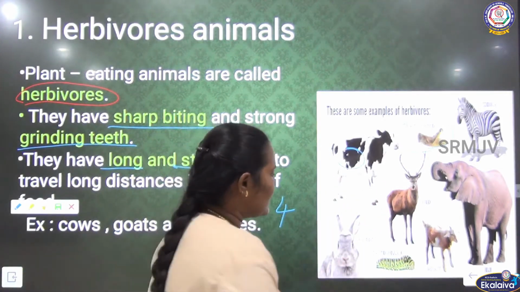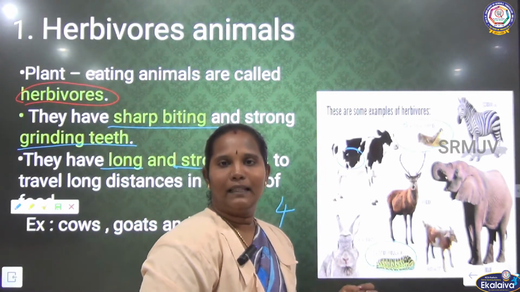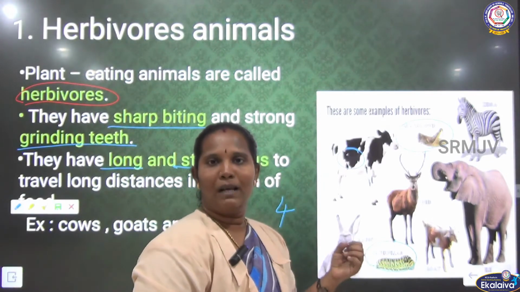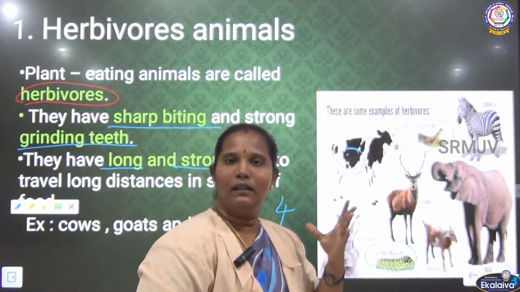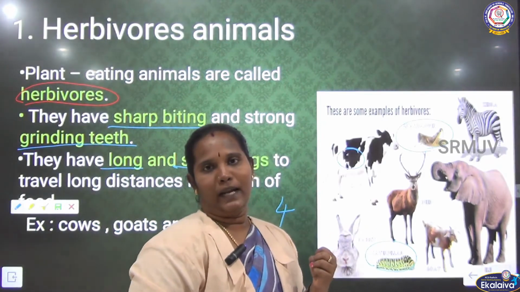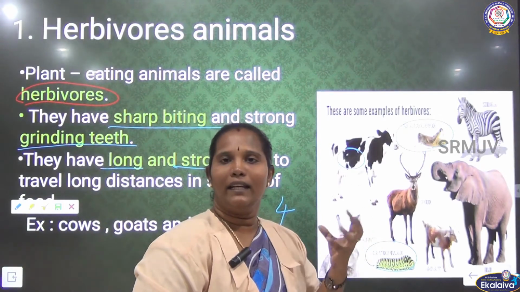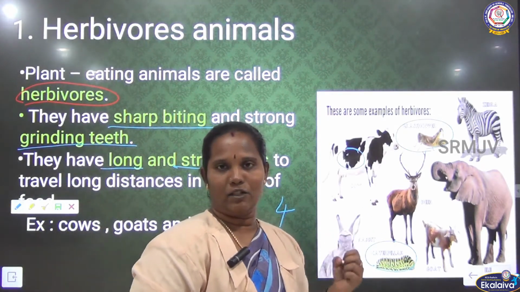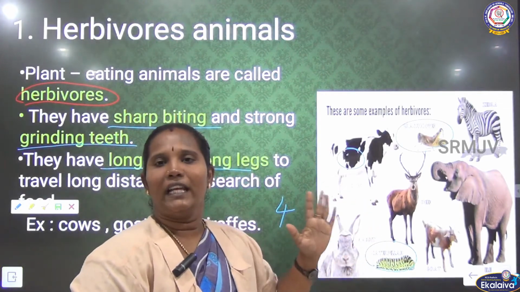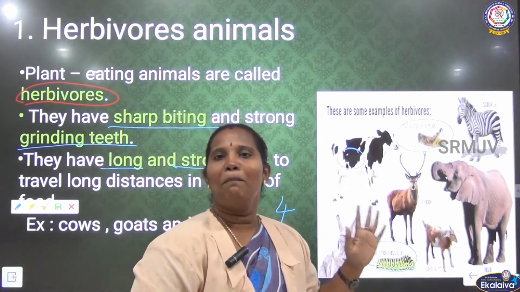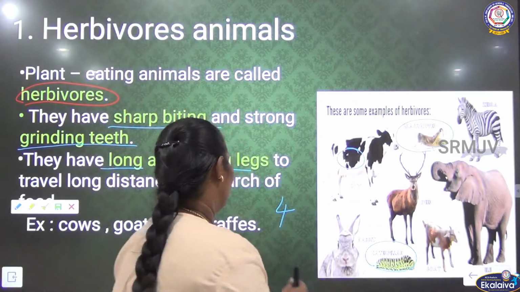Then the next one is the silkworm. We know the silkworm eats the mulberry plant, the mulberry leaf. Like that, some other animals, even birds, also eat plants. We can say the parrot and some other birds eat nuts and fruits like this. So these are all animals which eat plants and plant products, and they are called plant eating animals, also called herbivorous animals.